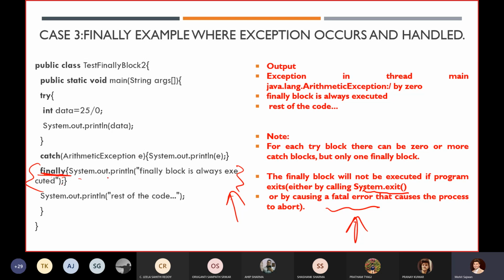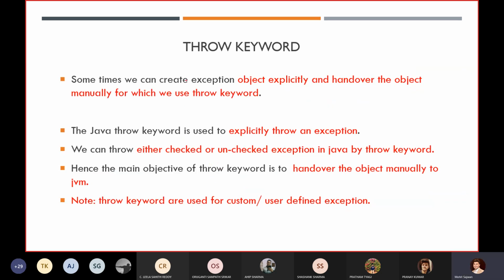So if somebody asks you, can we handle the exception in our finally block? Remember, we never handle our exception inside the finally block. We always handle our exception inside the catch block. Remember, this point is very important. Now after that, we discussed the throw keyword in our last lecture, and in your labs you have already got the problem. Those who had their first lab at 9:30 have now got questions related to try, catch and throw blocks. So right now you already have an idea about what we mean by try and catch blocks.